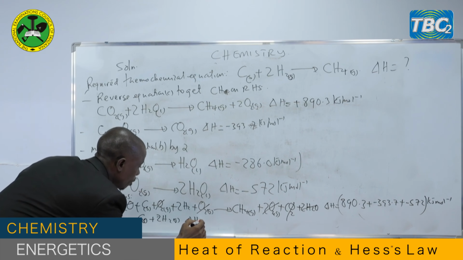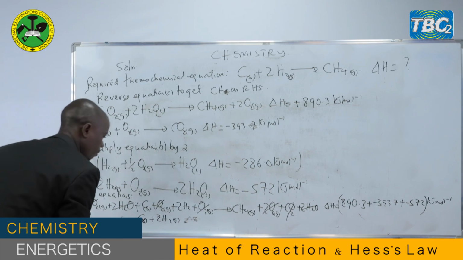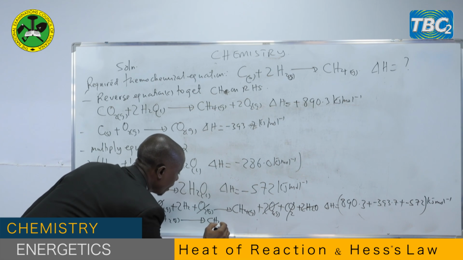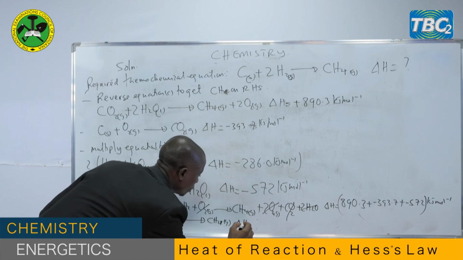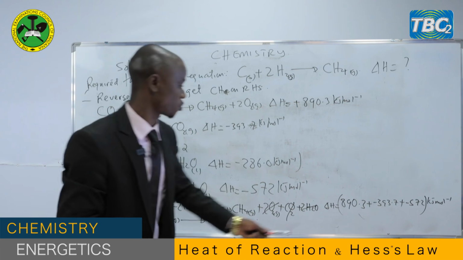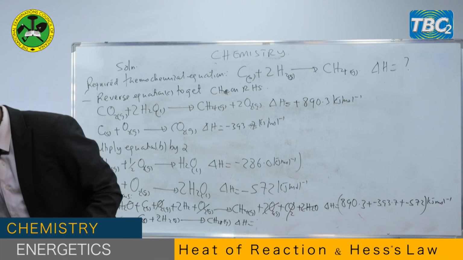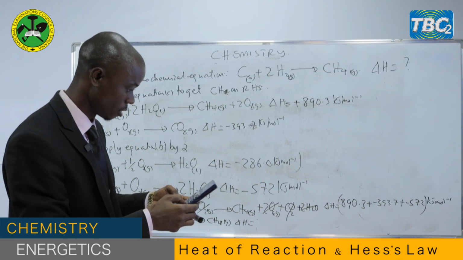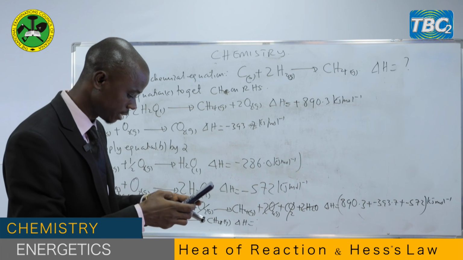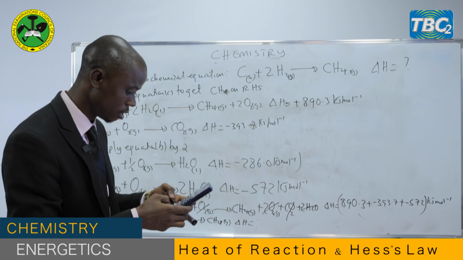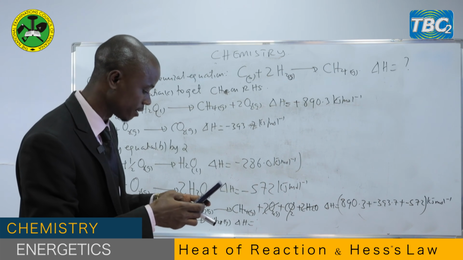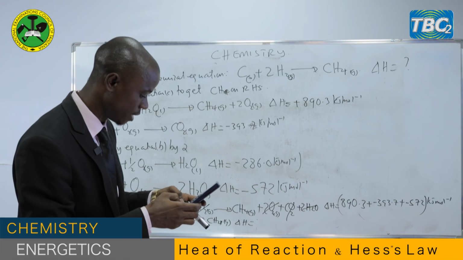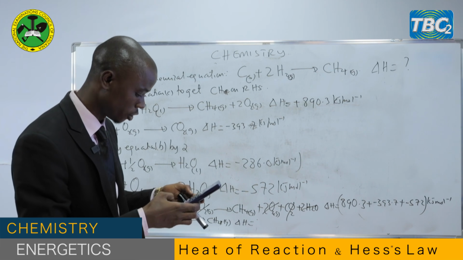The enthalpy change to give methane gas for this reaction, you also sum the enthalpy changes given. You just use your calculator. That means you take 890.3 kilojoules per mole plus negative 393.7 kilojoules per mole plus negative 572 kilojoules per mole.